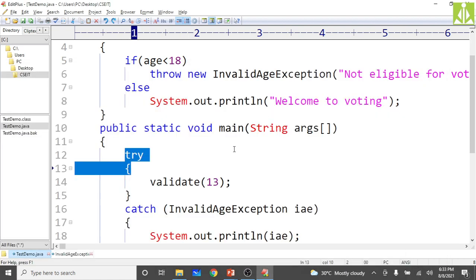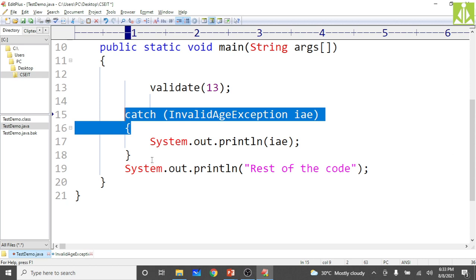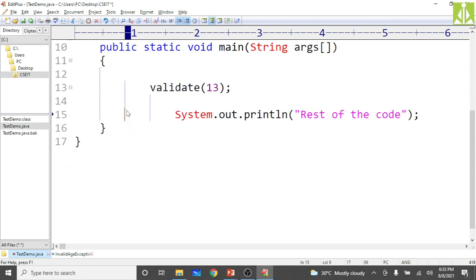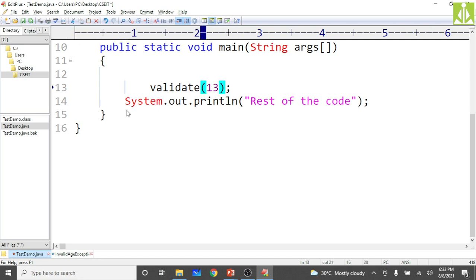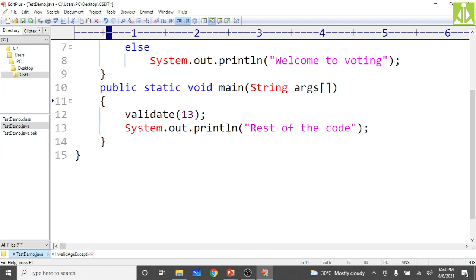But what if your main will not handle that exception? That means no try, no catch inside the main. Then what will happen with the program? Does my rest of the code get executed? Do I have to do anything else? Yes, I need to tell Java's default exception handler that my main method is throwing a checked exception.